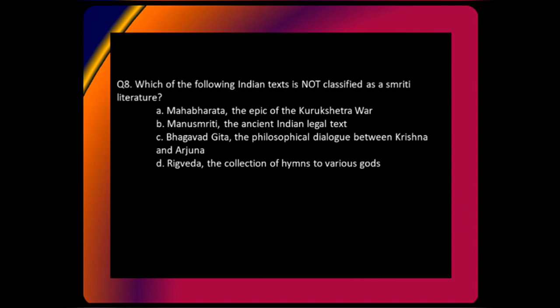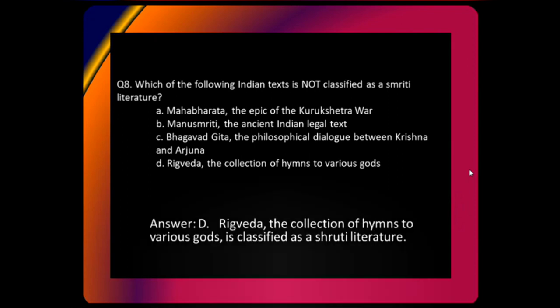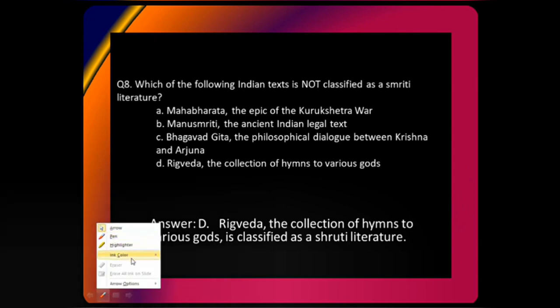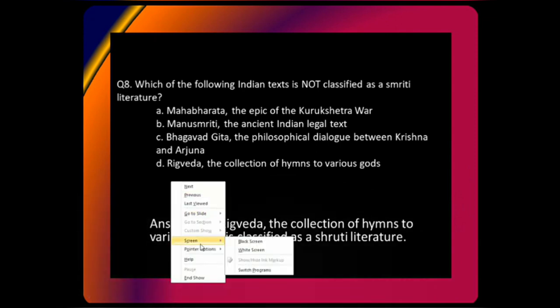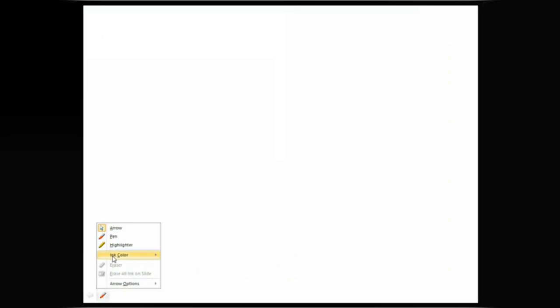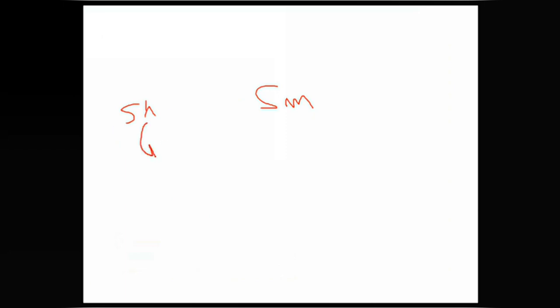All right, so you are also saying D. Is correct because Rig Veda is a Shruti literature. Let me revise it for you for a little bit. There are two types of literatures: Shruti literature and Smriti literature. Shruti literature are those which are the direct word of God, and Smriti literature are those which are written by man.